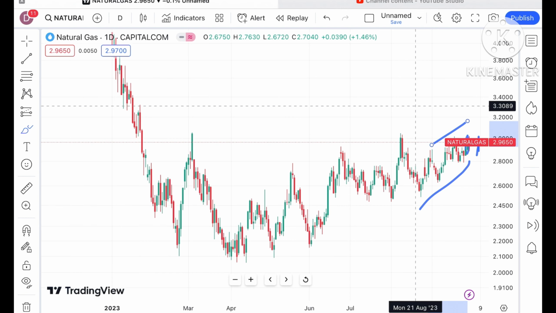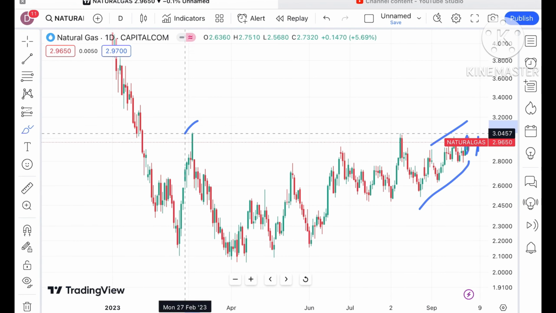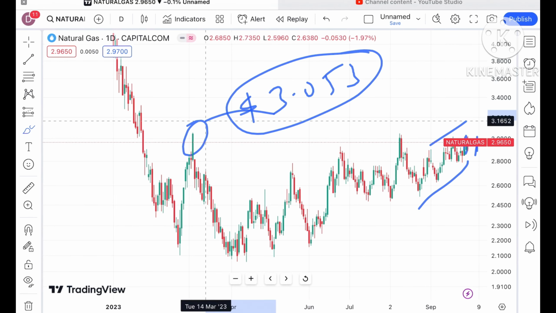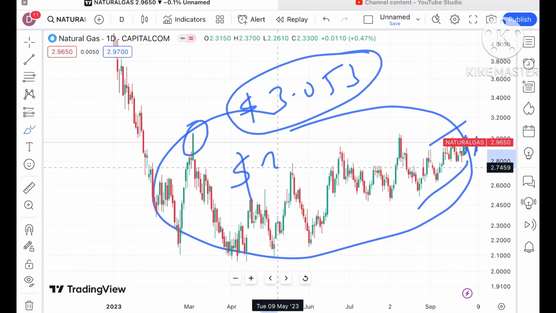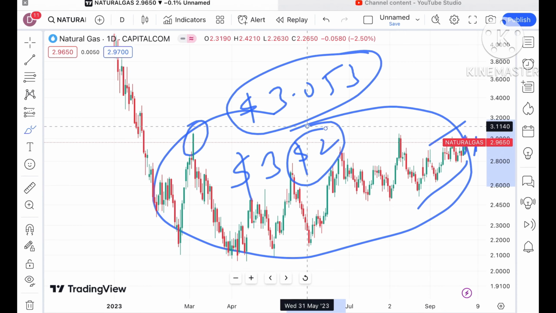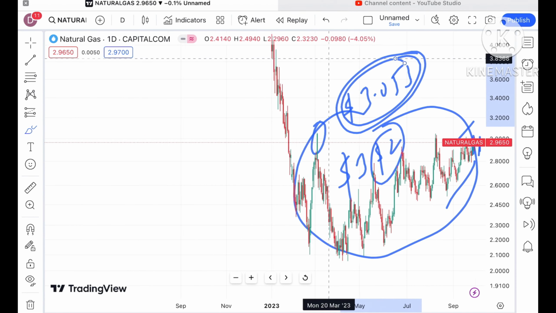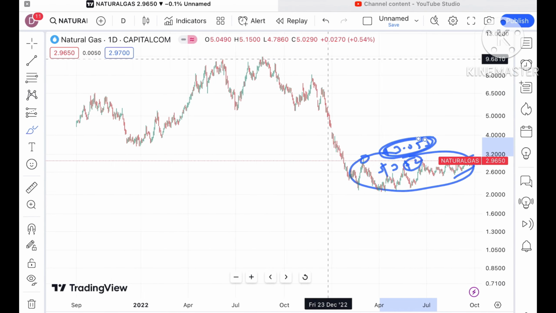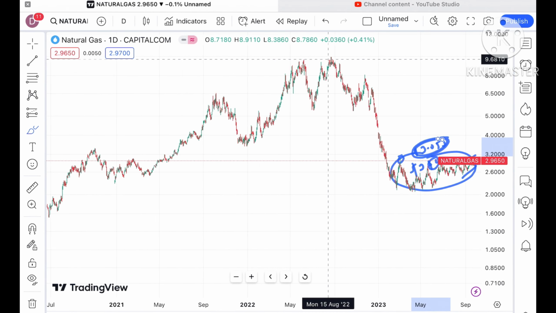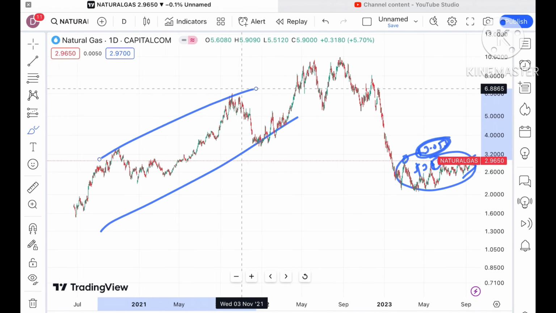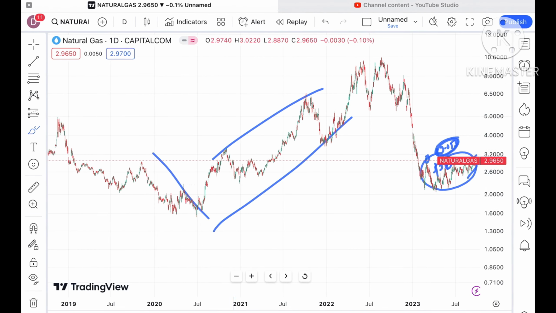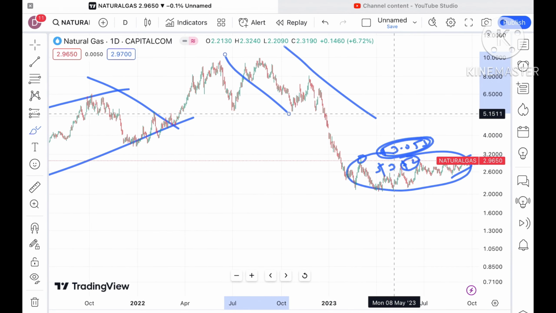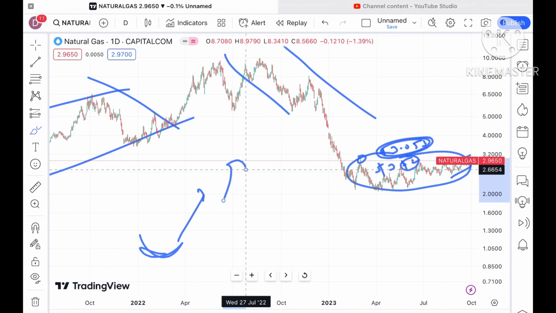Now if we go back to March, the price made a high of around $3.053. So it is moving in a zone of $3, but it is very close to this particular level, and chances are very high that it can cross that zone. If you look at what happened after the pandemic, there is a continuous upside, and this pattern is being repeated: whenever it hits its previous high, an upside comes and a swing is forming. That is where it goes higher.